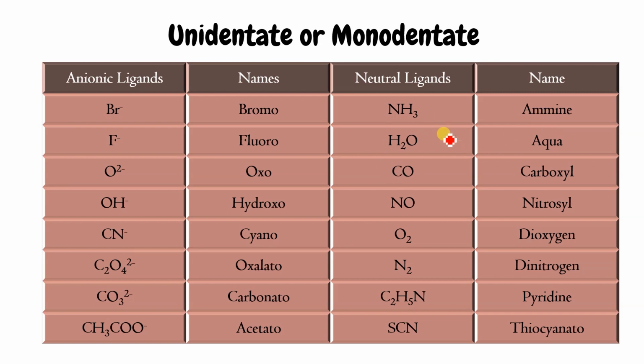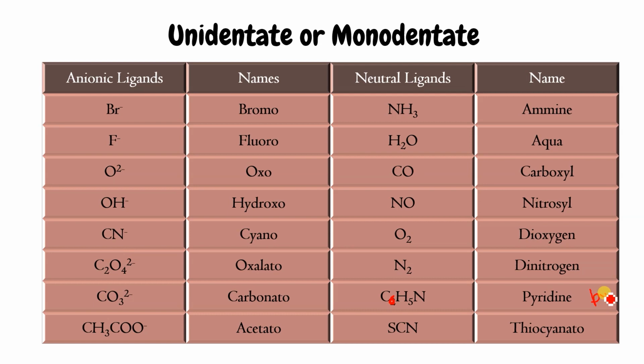Water is known as aqua, CO, carbonyl बोलते हैं, NO, it will be nitrosyl बोलते हैं. O2 dioxygen, N2 dinitrogen, C5H5N pyridine. Sorry, it is C5H5N. If it is that, it will be named as pyridine, and the symbol will be PY.